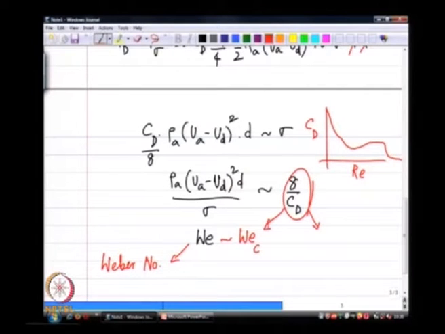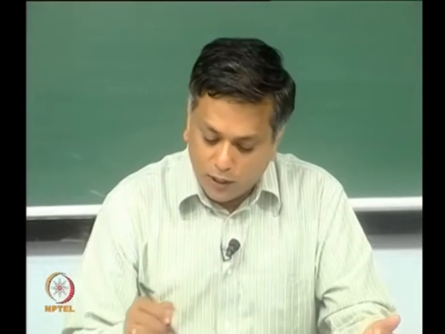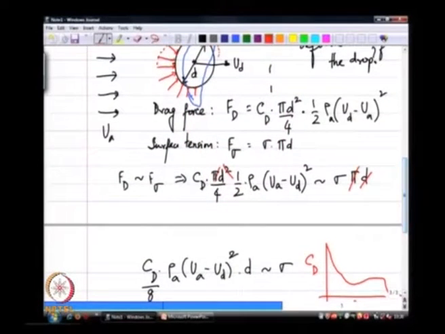Okay, so we will call this We over CD some critical Weber number. When the real Weber number of the flow around the drop is on the order of the critical Weber number, then I start to see deformation effects creep in. If this surface tension force, sigma times pi d, is much greater than the drag force, essentially I have a very rigid sphere that refuses to deform because its surface tension force is so high that it is able to keep the drop intact. So, it is almost like a perfectly spherical body moving through air.